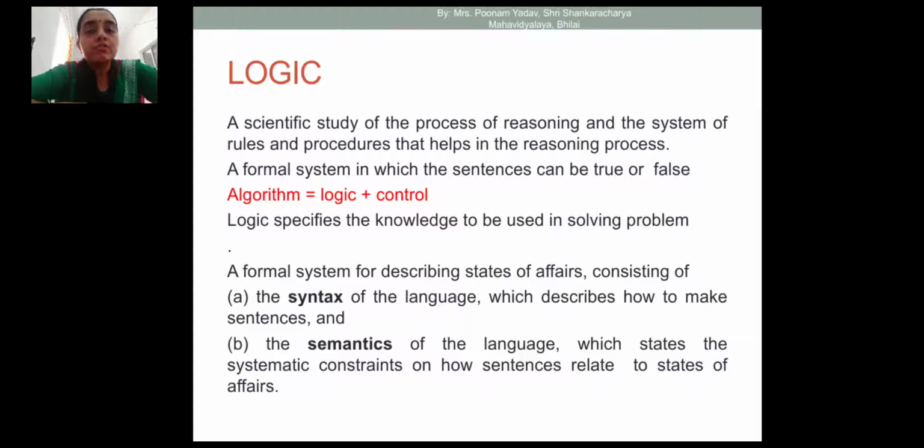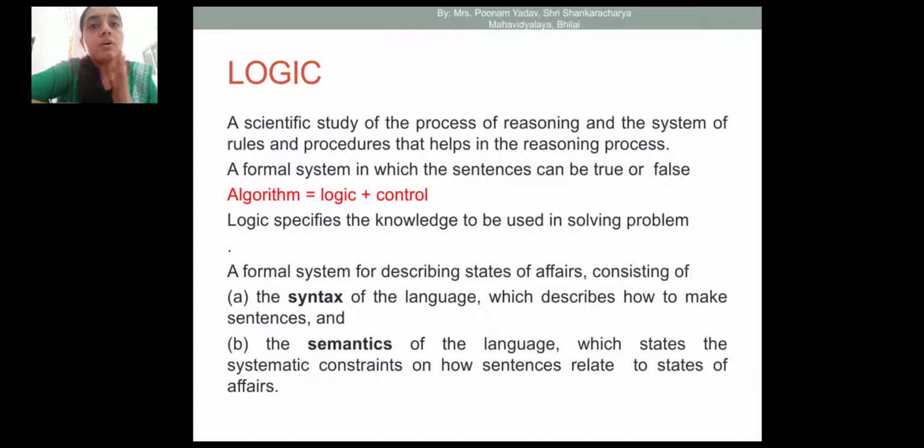Before starting first order logic, we will understand the topic of the word logic. Logic is a scientific study of the process of reasoning and the system of rules and procedures that help in the reasoning process. If we are talking about logic, then we are talking about reasoning.